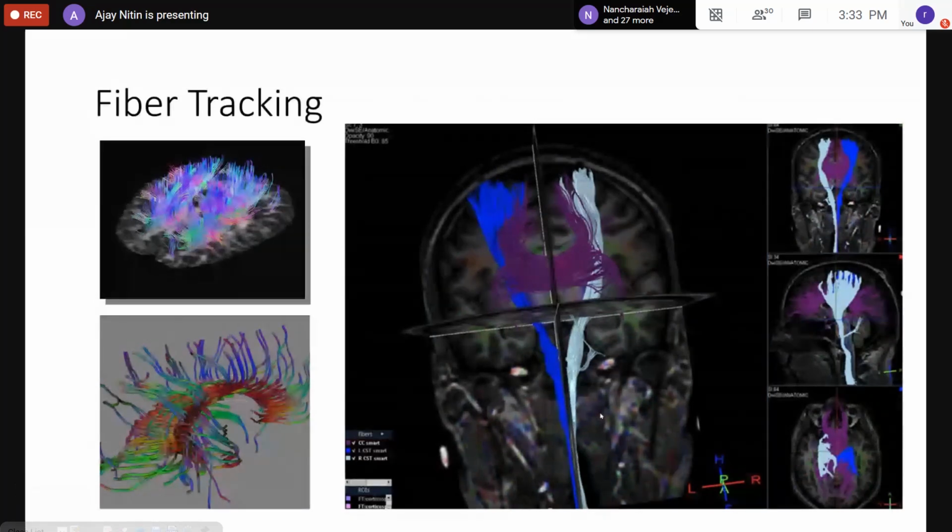So we detect a micromillimeter movement of water, micromillimeters, right? And from that directional information, we try to reconstruct the fiber connections that are generated, which show beautifully how different areas of the brain are connected. Right? I'm only showing individual bundles of fibers. You imagine you have the capacity to see the function of an area. You also have the capability to see how that area is connected to a different area.